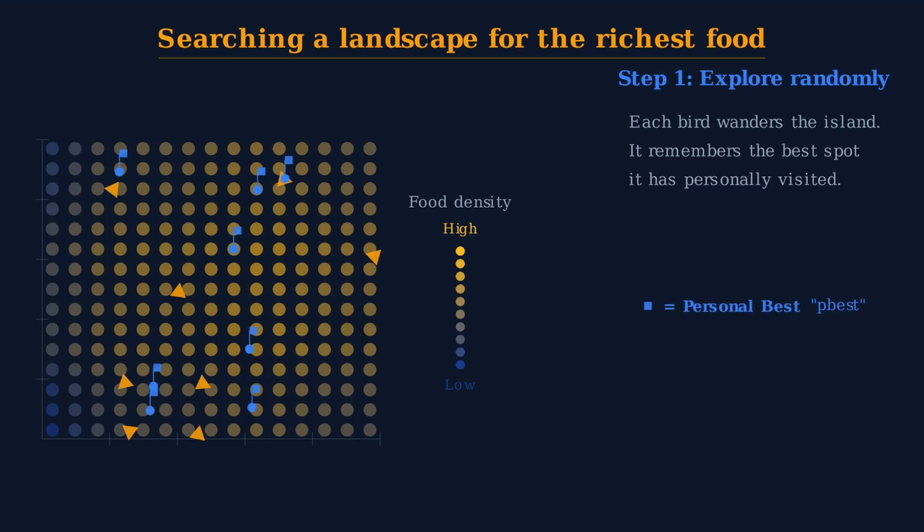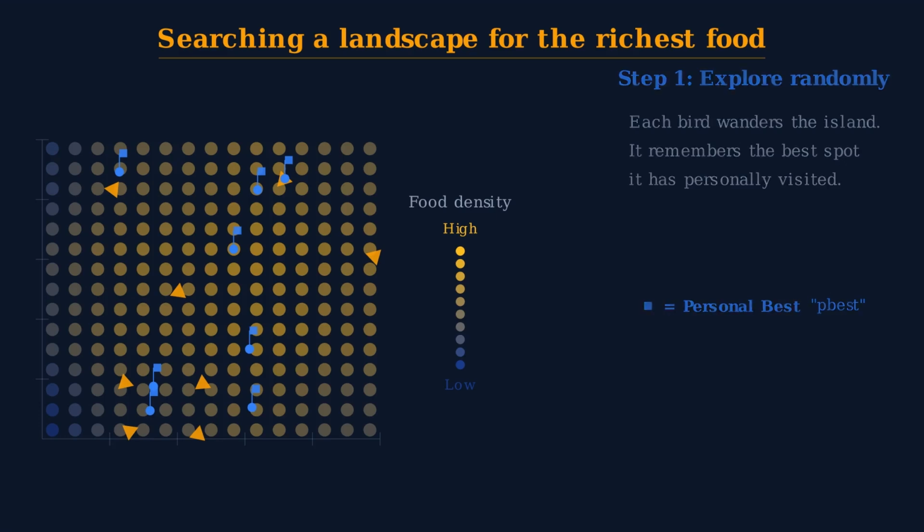Here's the first key rule: each bird remembers the best spot it has personally ever visited. That memory is called its personal best, or P best. Those little flags you see, each one marks where a bird has found the most food so far.